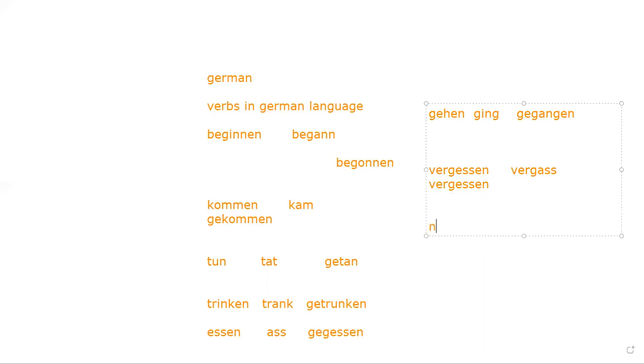We have the verb nehmen. Nehmen is a verb to take. To take, took. Nahm is the verb to took. And genommen. Genommen is a verb to taken. Now we have nehmen, nahm, genommen. Take, took, taken. Repeat after me. Nehmen is a verb to take. Nehmen, nahm is took, and genommen. Is it clear to you?